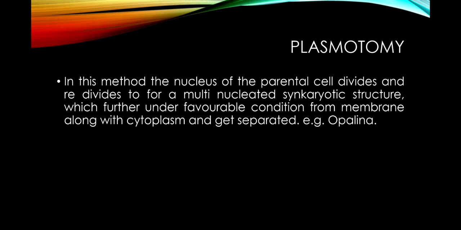When the nuclei are united, as in the case of a pumpkin, you see the structure: the whole pulp can be considered as the cytoplasm, and the seeds can be considered as nuclei. Then this particular structure is called a synkaryotic structure. Further, when the favorable condition returns, each nucleus gets bounded by a membrane with a small amount of cytoplasm and separates to become a new cell. This takes place in Opalina as well.